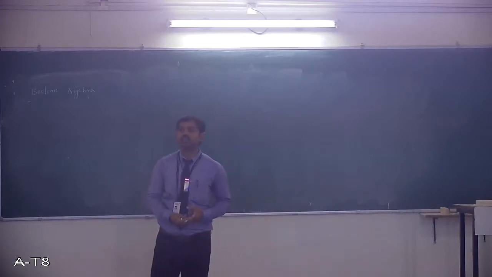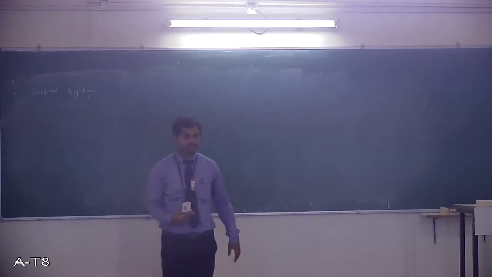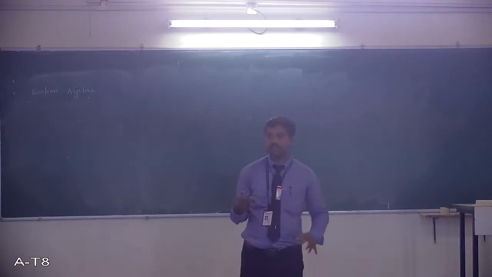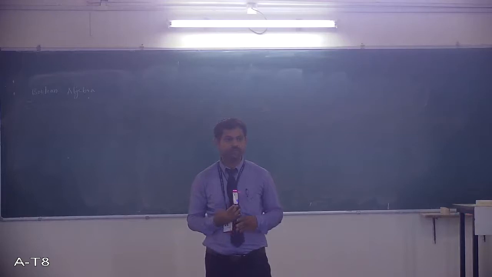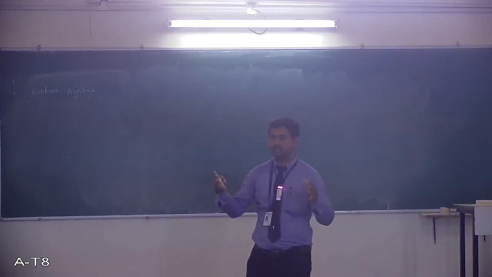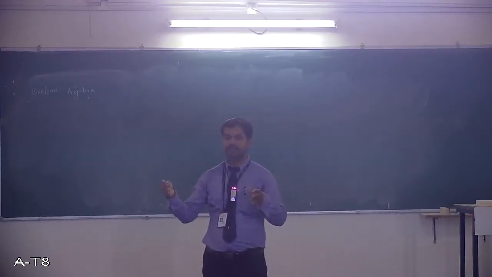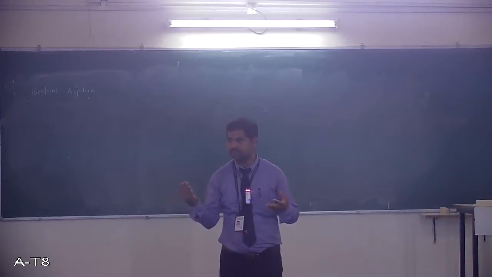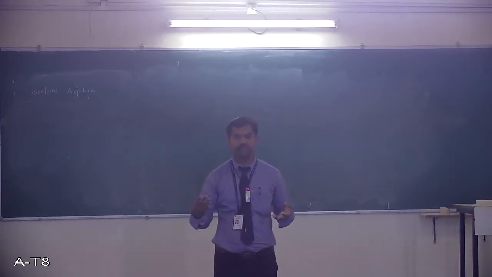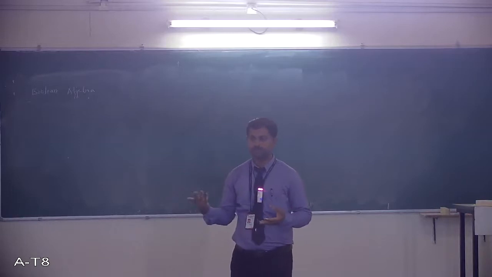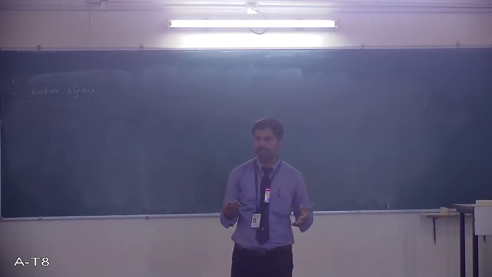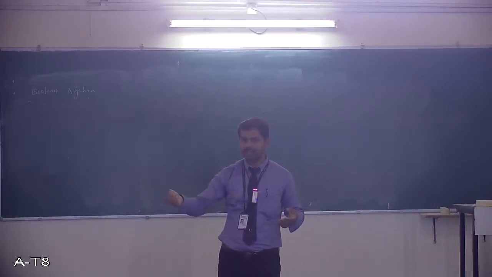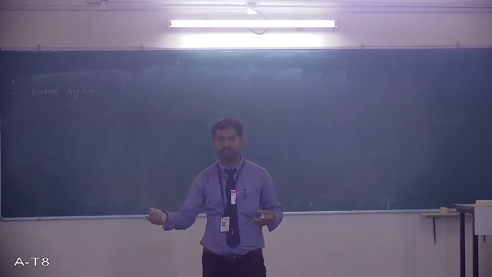Using those identities, we can simplify the system design. What I mean is, in any system, if I apply some inputs, it will give some response based on its functionality. That entire function I can express in the form of logical expressions.